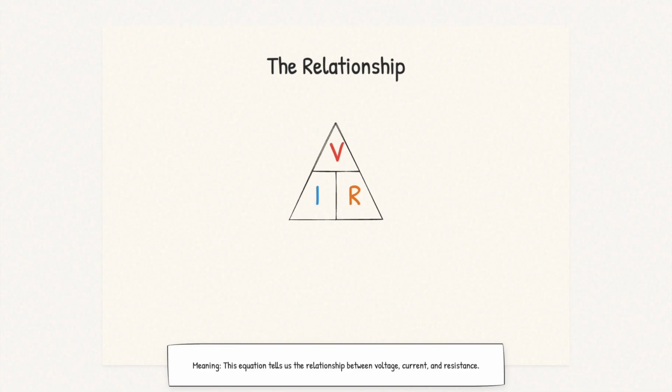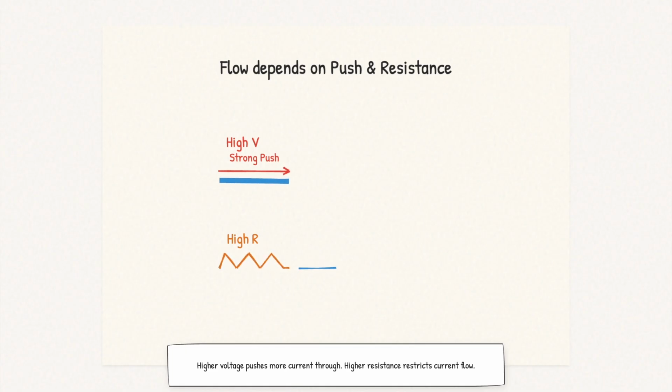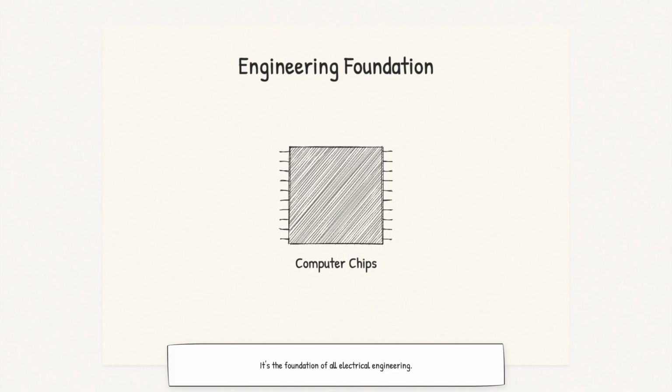This beautifully simple equation tells us the relationship between voltage, current, and resistance in any electrical circuit. Higher voltage pushes more current through, higher resistance restricts current flow. It's the foundation of all electrical engineering and helps us understand everything from why birds can sit on power lines to how to design computer chips.